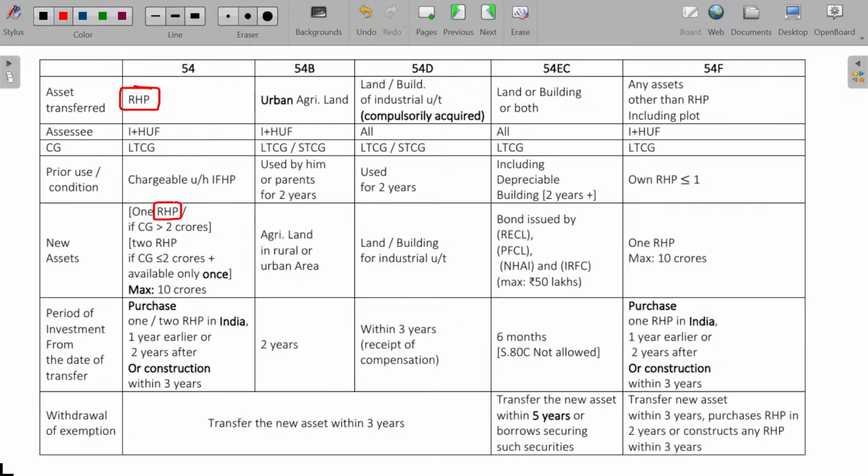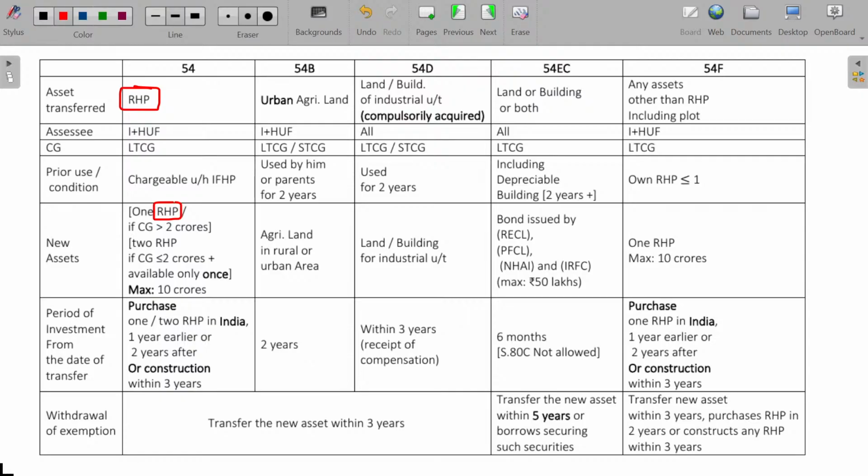Now, how many residential house properties can be purchased? I sold one house property. How many assets can be purchased? In general, I can purchase one more house property. I sold and I replaced one new asset. No problem. Provided on sale, if the capital gain is more than 2 crores, then I am eligible for purchasing only one house property. If the capital gain is less than or equal to 2 crores, I can purchase 2 house properties only once in lifetime. Only once in lifetime.